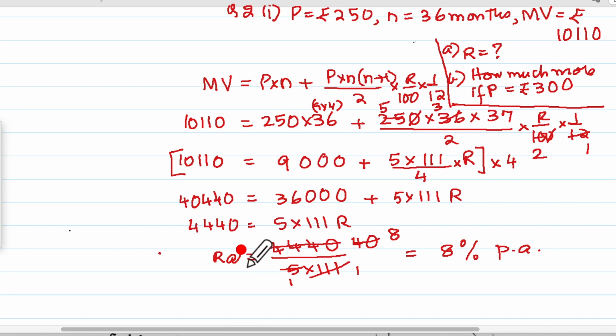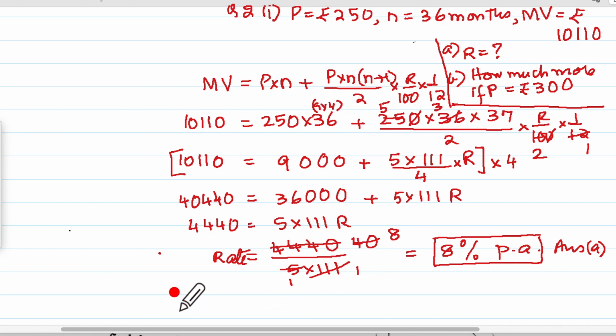So I will just write rate here and I will put this in a box so that the examiner has no problem to spot it. Now they are saying if she had to pay 300, so how much more? There are two ways of doing this. Either find the maturity value with 300 or the increase in maturity value will be 50 as the principal and you use the same thing.